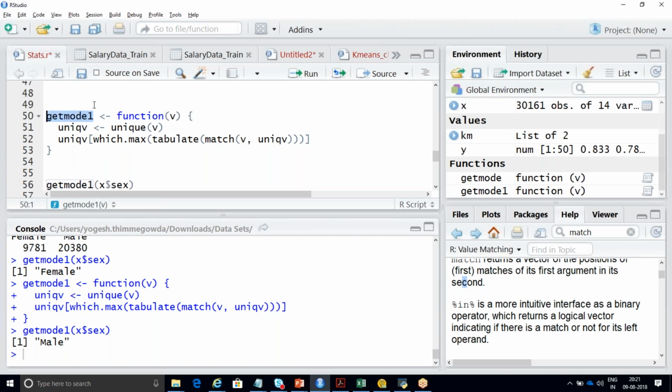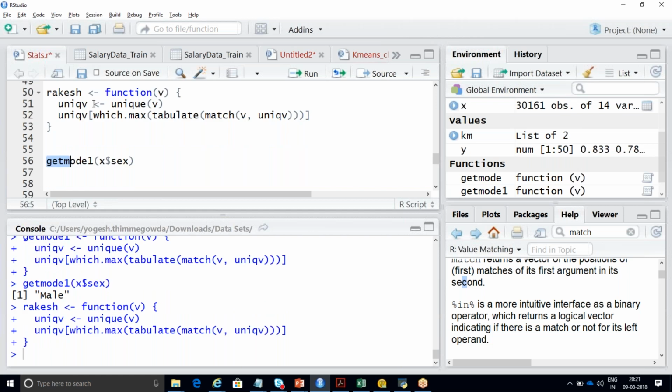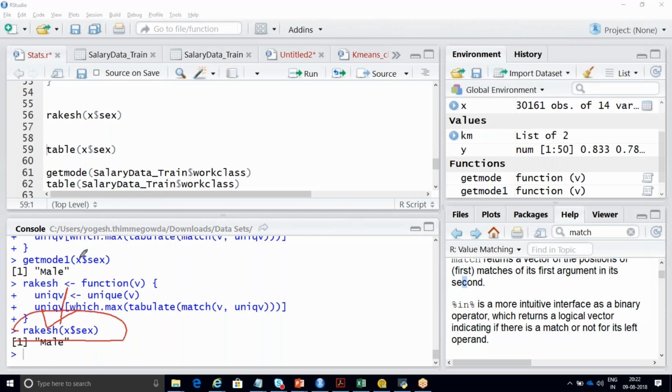Instead of get mode 1, you can just give it as Rakesh. Will it work? Yes, it will work. Will it work or not, Satish? No, it will not work. Why will it not work? See here, you have created it with the name of Rakesh. Yeah, it will work, right? Whatever is written before, we can give any name. It is nothing but your variable name. We are just changing the name. See, I have written it as Rakesh. It has given the same answer. I can write anybody's name. Yeah, you can give anything with respect to your variable name.